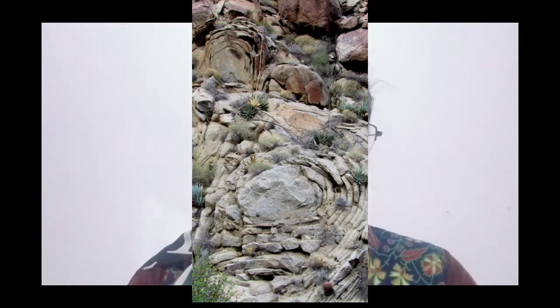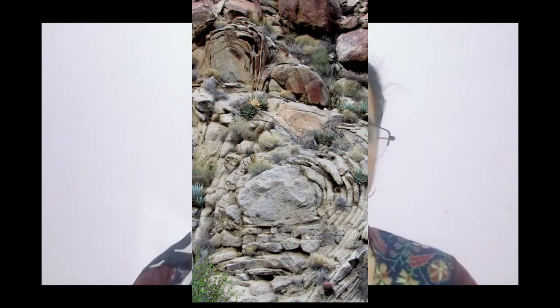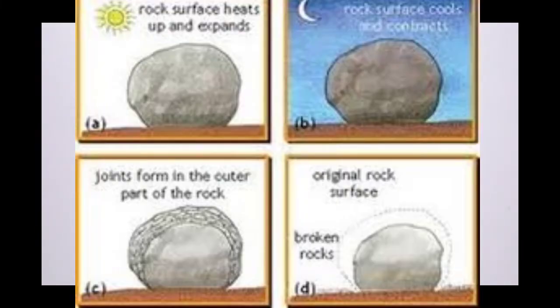The exposed part of the rock is heated more and the inner part is comparatively cooler. So the outer layer of the rock falls apart from the main rock, and it is called exfoliation of the rock. Mechanical weathering occurs due to temperature, frost, crystal growth, pressure release, and water.